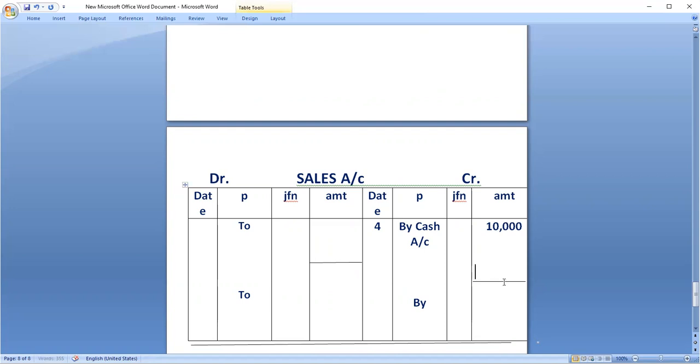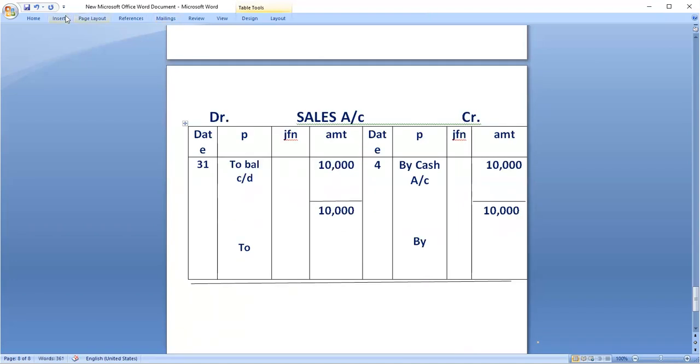Now you see what you have to do is I mentioned no. Which side is more? That side you have to make total first. Left side zero amount is there. So right side only I have tallied first. So this month's last date you mentioned 31st January. To that, I mentioned balance carried down. So what is the balance here? 10,000. Total balance is there. Here zero amount is there.